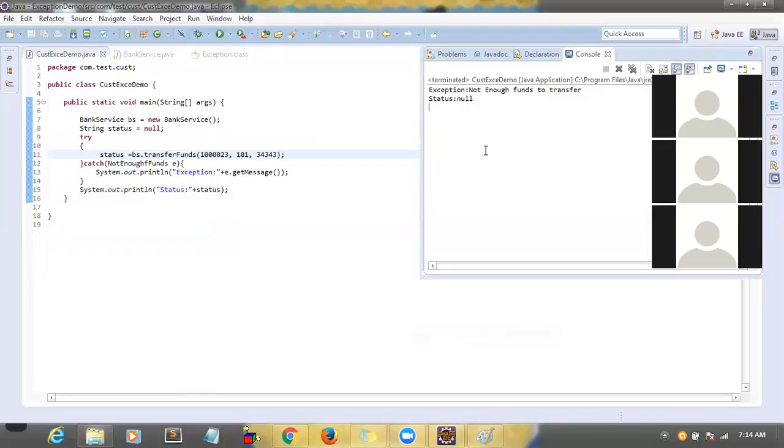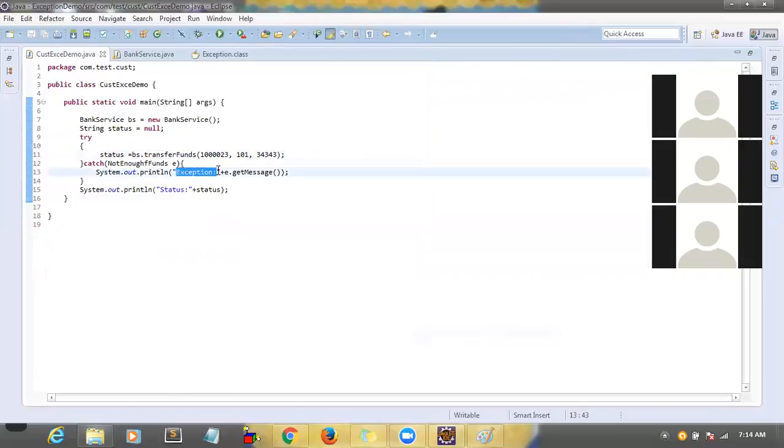Okay. So this is the way to create your own exceptions, and we have to throw the message to the user, and the user will decide whatever he wants. If the user doesn't like this message, then the user will write his own message here, correct? Every bank has its own message. So if the user doesn't like the exception message, you can write your own message here.